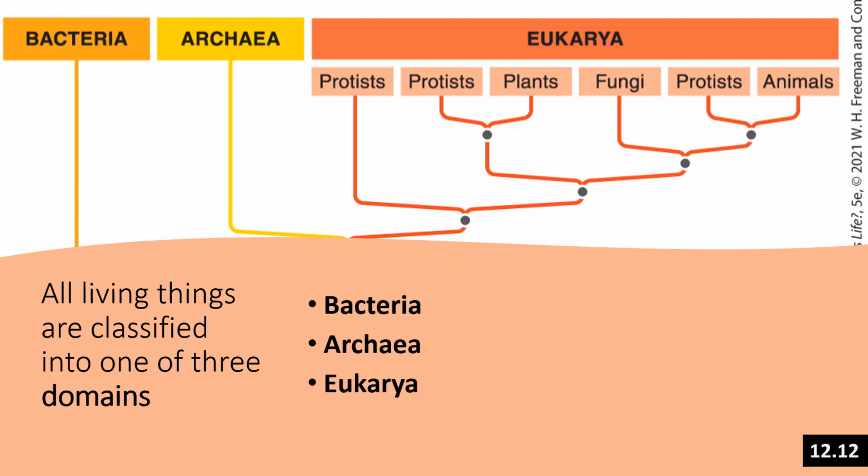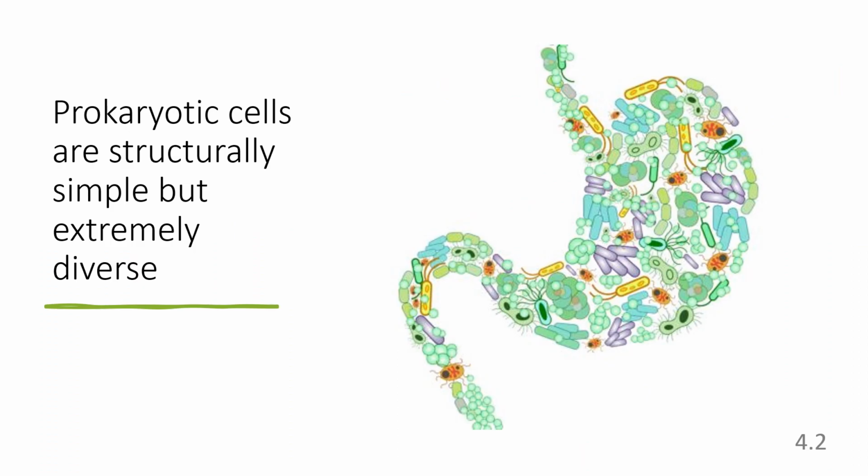Both the bacteria and archaea have prokaryotic cells. All other living things have eukaryotic cells and belong to the domain Eukarya. While the prokaryotes are simple, their simplicity has not stopped them from becoming very successful and diverse organisms. The prokaryotes include bacteria and archaea, so we are all surrounded by prokaryotic cells all the time. There are bacteria on virtually every surface, on your skin, and inside your body.